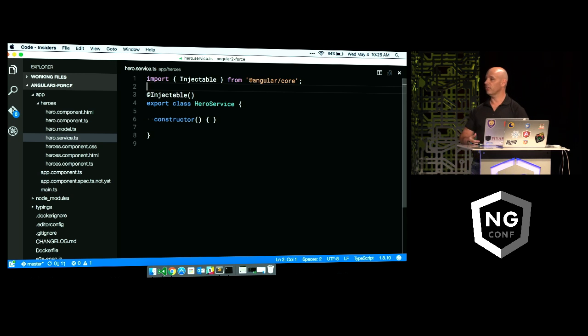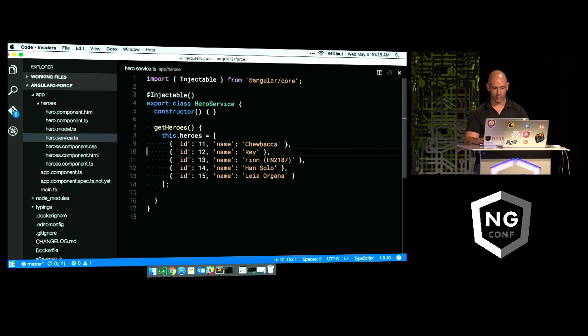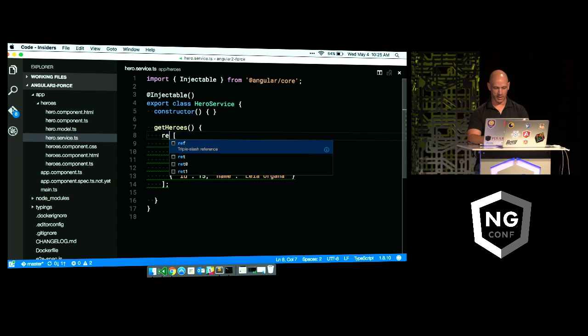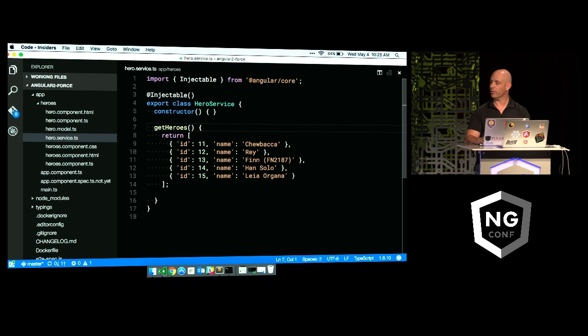Now notice a service is just a class. There is no provider, constant value, factory service. Thank you, Igor. So we just use a plain old class, and I can create a plain old function. I think we're all pretty good at doing that. And I can just return the value of get heroes for now.